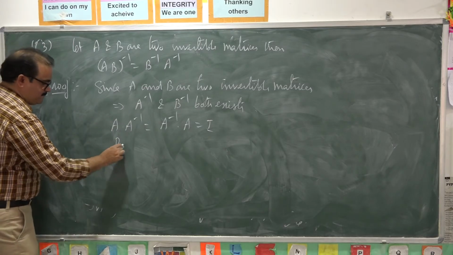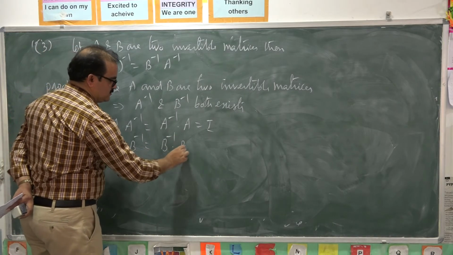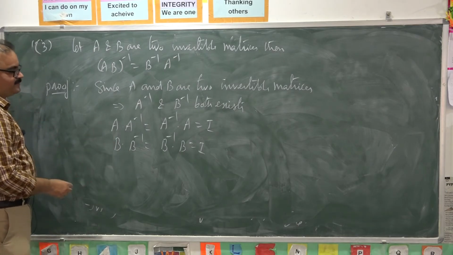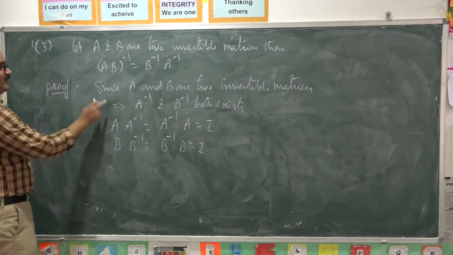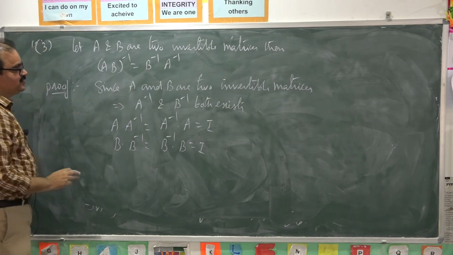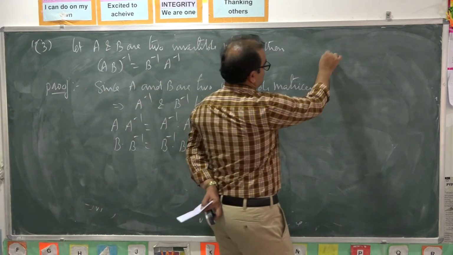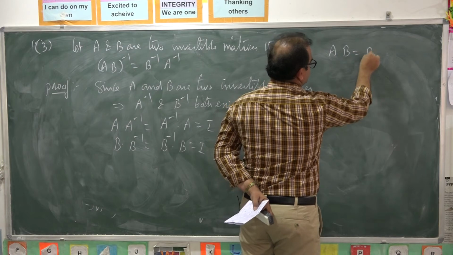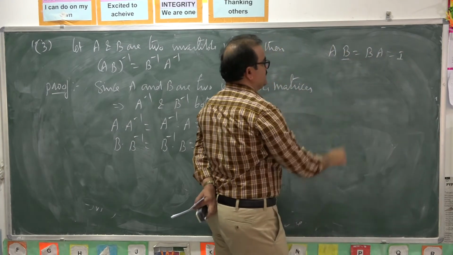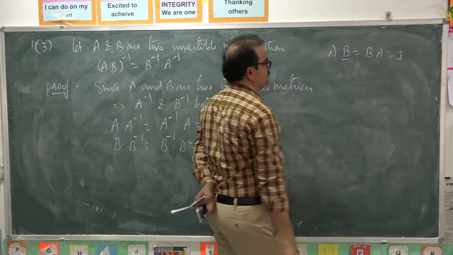Similarly, B into B inverse is equal to B inverse into B is equal to I, because B inverse is the inverse of B. Now we are going to prove A into B whole inverse is equal to B inverse into A inverse. From the definition, if B is inverse of A, then A into B is equal to B into A is equal to I. To prove B is inverse of A, we prove this condition, A into B is equal to B into A is equal to I.